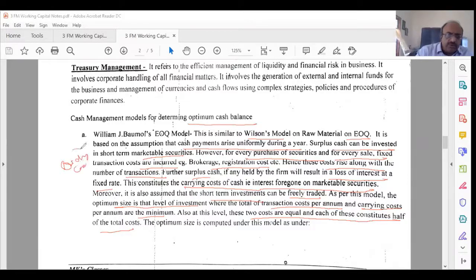The other one is if you are holding cash, that is the carrying cost. Both are there, similar to that. So you have to find a way such that these two costs are minimum. That is the optimum size model. It's exactly like Wilson's model. Only certain calculations or situations are different. So what are those? We'll see.